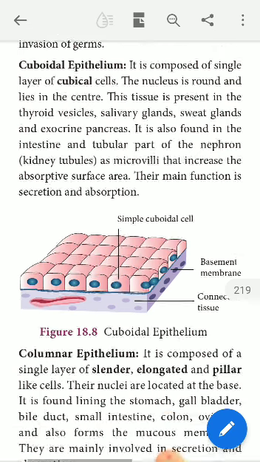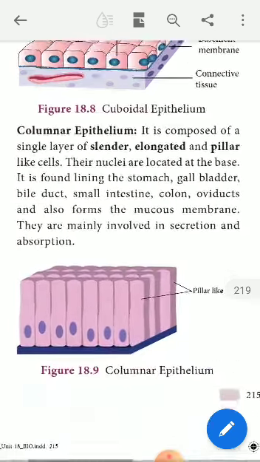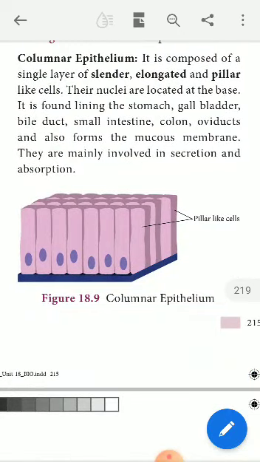Next, we will discuss another important simple epithelial tissue called columnar epithelium. According to the shape of the cells, this tissue is called columnar epithelial tissue because it looks like a column, like a pillar, like elongated, slender, pillar-like cells.